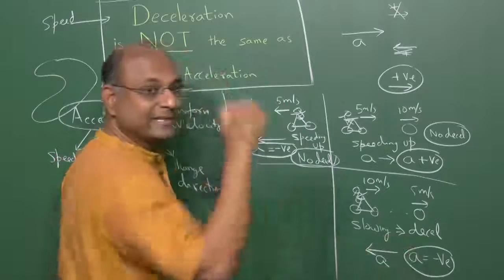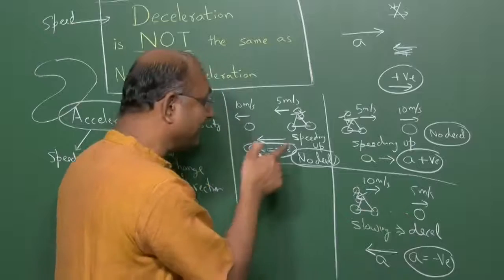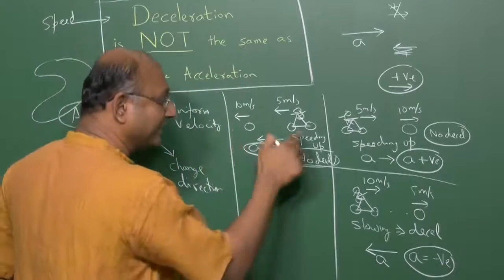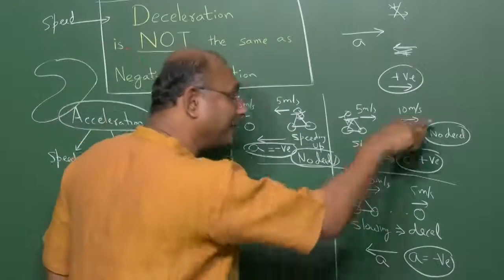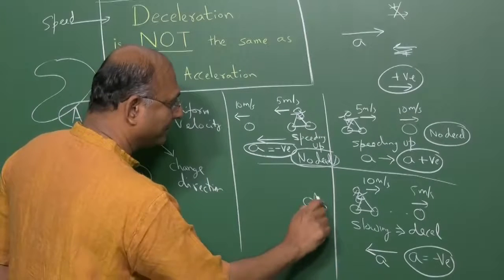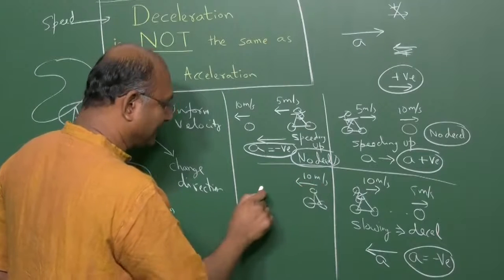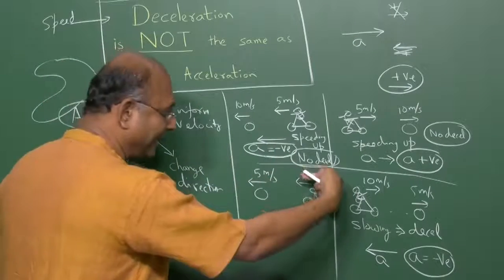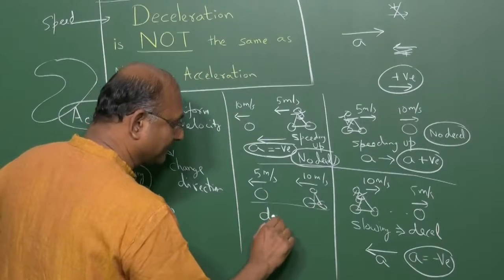Negative acceleration, deceleration. So you cannot say whenever you have negative acceleration, you have deceleration, because here you have negative acceleration and deceleration, and here you have negative acceleration and no deceleration. Negative acceleration, no deceleration, speeding up. Negative acceleration, deceleration, slowing down. Here you are speeding up and you have acceleration that is positive. Now I have another option, right? I can take the same vehicle going at 10 meters per second, and after some time I am now going at 5 meters per second. Am I slowing down? Yes, 10 to 5, I am slowing down. So when I am slowing down, basically this is deceleration.